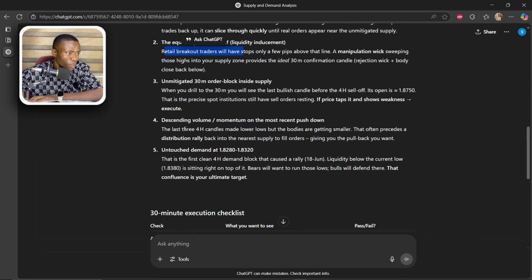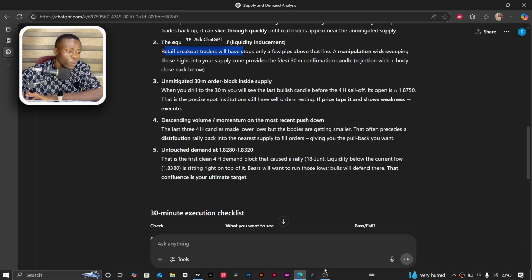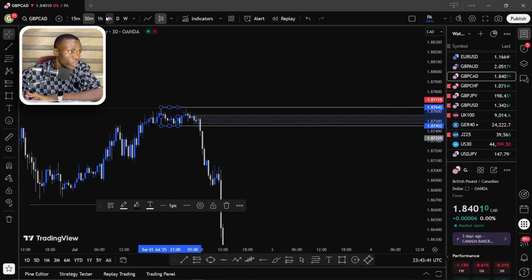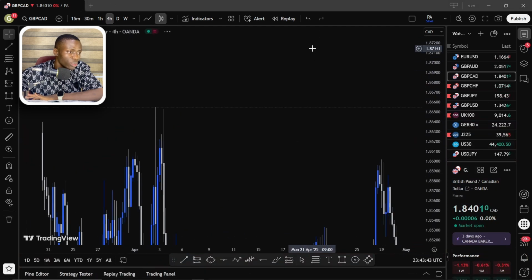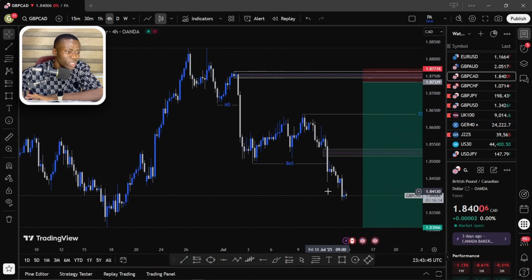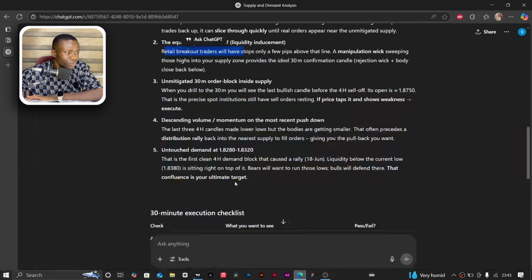Descending volume. The last 3-4 hour candles made lower lows, but the bodies are getting smaller. That often precedes a distribution rally back into the nearest supply to feed orders, giving it a pullback. Now here's another strength of our strategy again. We can clearly see that on the 4-hour time frame, the candles are becoming weaker, which basically means there's a high possibility that this market is going to pull back and come to a level.